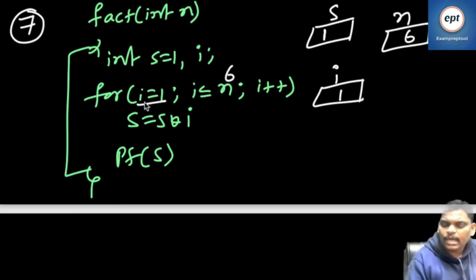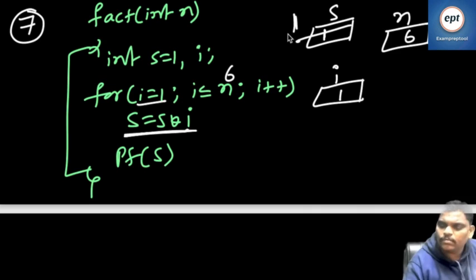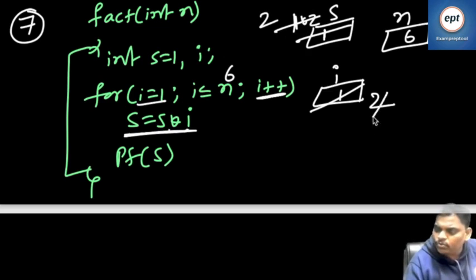I value 1, so S is equal to S into 1, 1 into 1, 1. Next I value 2, S is equal to S into I, 1 into 2 is 2. Next I value 3, 2 into 3 is 6.